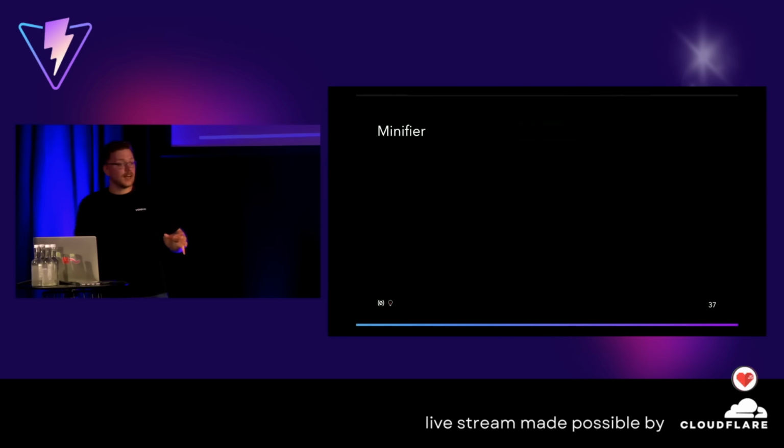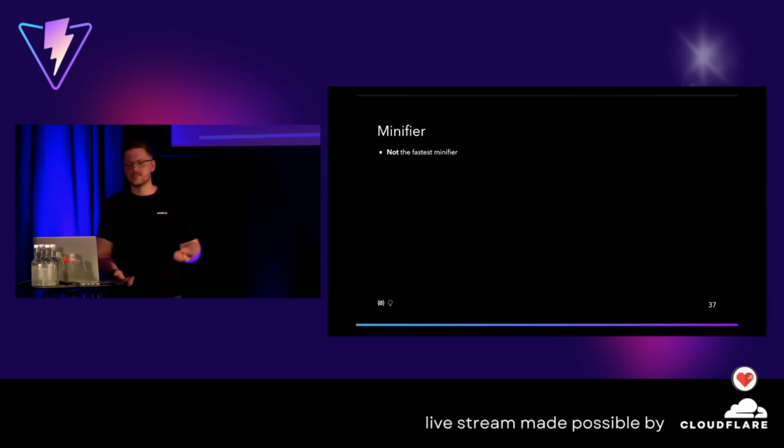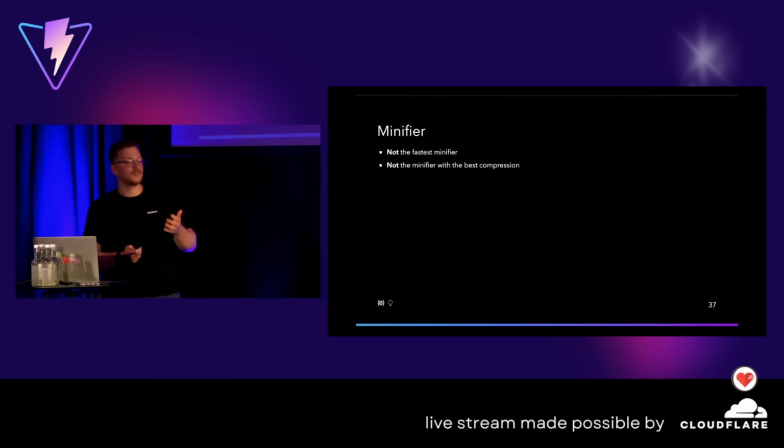And then we have the minifier. We talked about this production-grade application, right? So I want to minify. And now I could say, look, oh yeah, we have the fastest minifier. Not true. We don't have the fastest minifier. We're pretty honest there. Then it must be the minifier with the smallest files at the end, right? No. I have to disappoint you. It's not the one with the best compression.